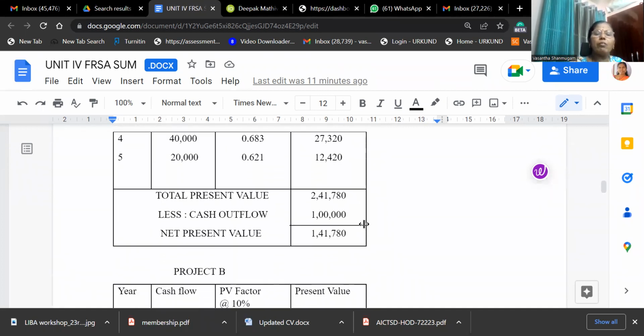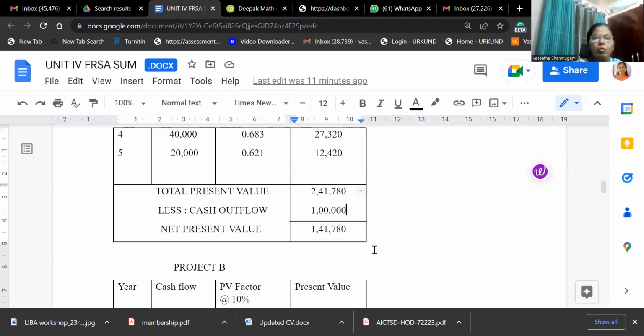When you multiply all the values, you will be getting total present value of 2,41,780. So less our cash outflow, 1 lakh is given. Here you see inflow is more than outflow. We can accept this proposal because the accept or reject criteria is that a value more than 0 will be accepted. So 1,41,780 is a surplus money we are getting out of this. So project A can be accepted.